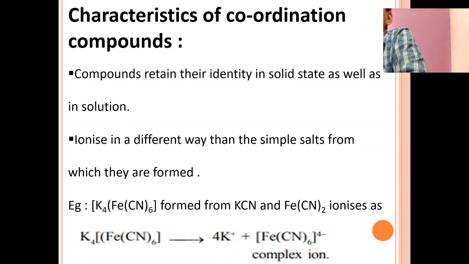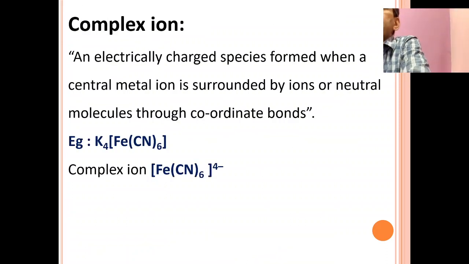What does this infer? K4[Fe(CN)6], formed from KCN and Fe(CN)2, ionizes as follows. It contains potassium ions and a complex ion, that is [Fe(CN)6]4-, the ferrocyanide ion. Next we will see what a complex ion is. A complex ion is an electrically charged species formed when a central metal ion is surrounded by ions or neutral molecules through coordinate bonds. That is how it is called a complex ion.